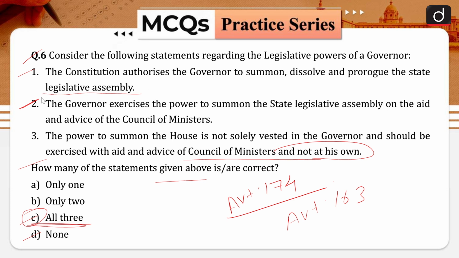Further, in 2016, the Supreme Court in the Nabam Rebia and Bamang Felix versus Deputy Speaker case, the Arunachal Pradesh Assembly case, said that the power to summon the House is not solely vested in the governor and should be exercised with the aid and advice of the Council of Ministers and not his own discretion, and that is why your statement number 3 is also correct.